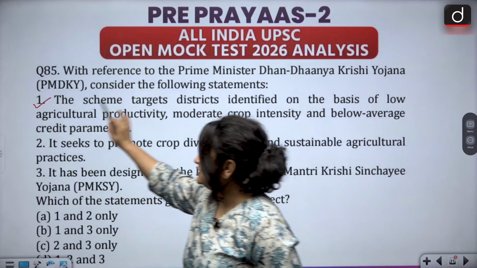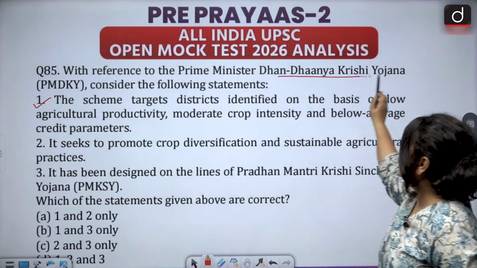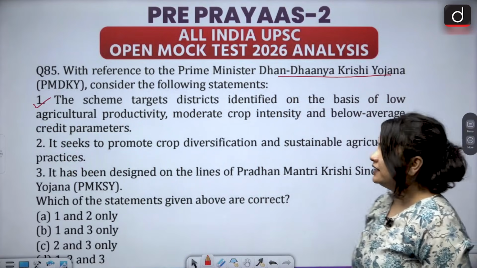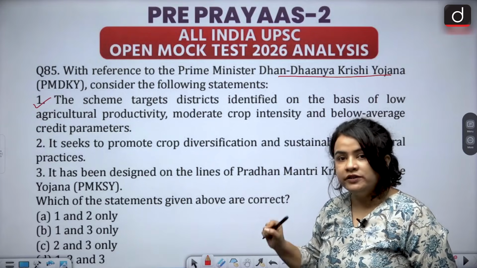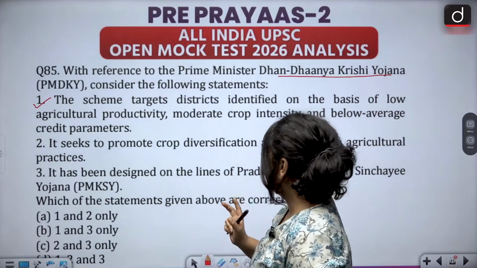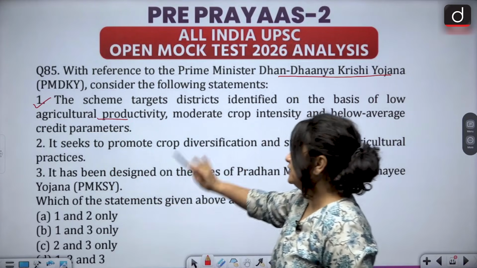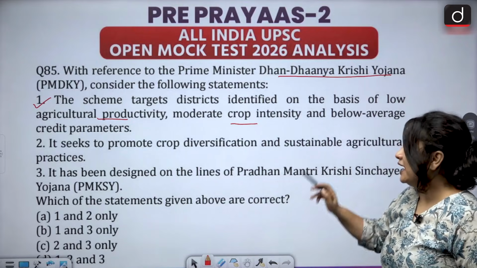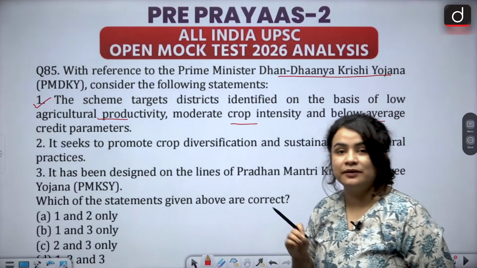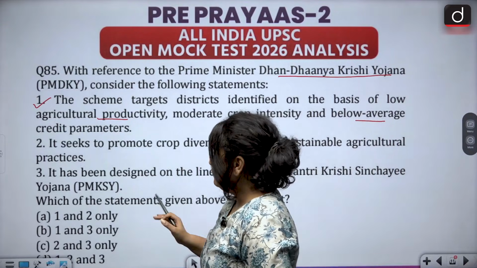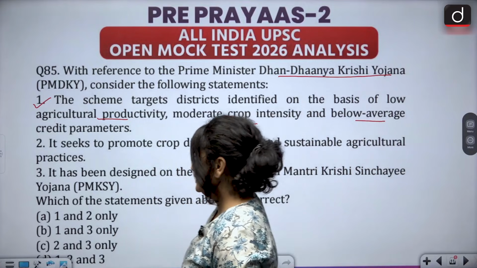Why? Because the scheme, namely the Dhan Dhanya Krishi Yojana, actually targets certain districts on the basis of some parameters. Now, what are those parameters? The parameters are low agricultural productivity, moderate crop intensity, as well as below average credit parameters. Therefore, the statement is indeed accurate.